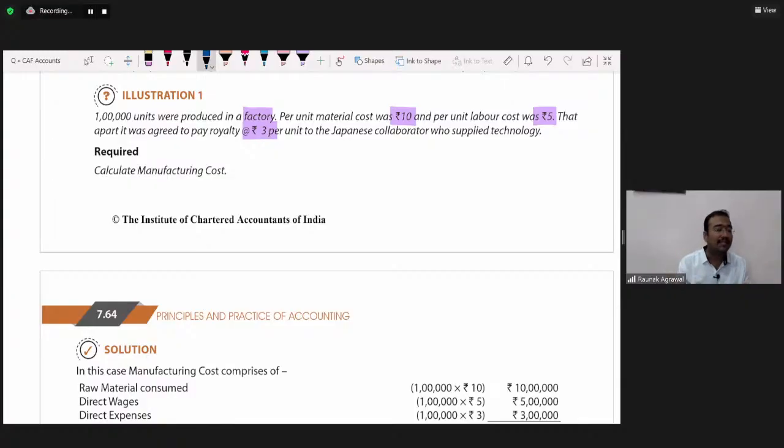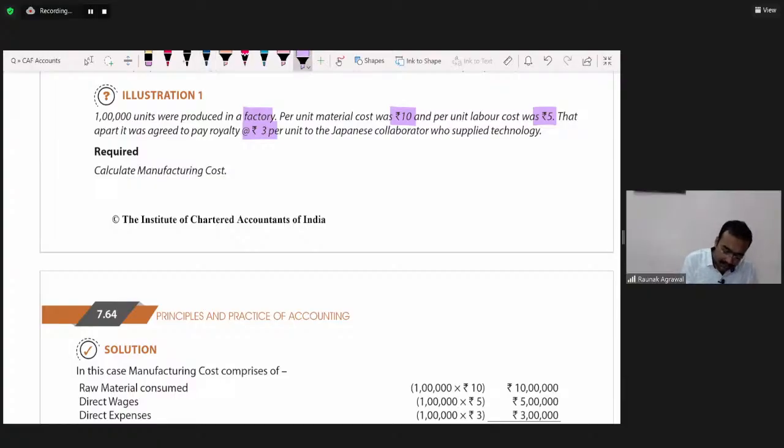And in the previous session, I had given you the homework to Google all such things: the meaning of royalty, the meaning of goodwill, the meaning of premium. All such small things you should Google and enhance your working knowledge. Okay, so these are the expenses given.